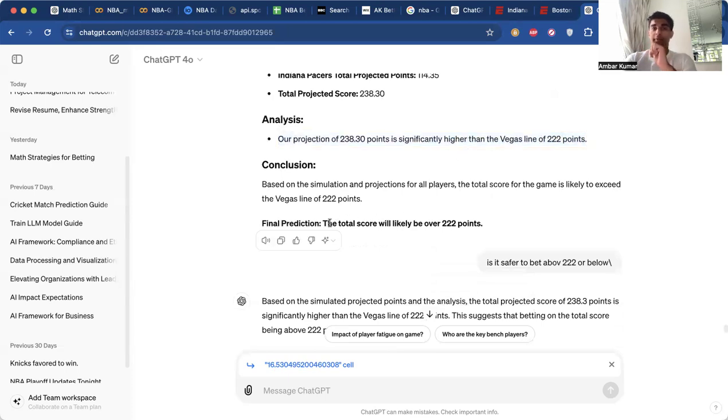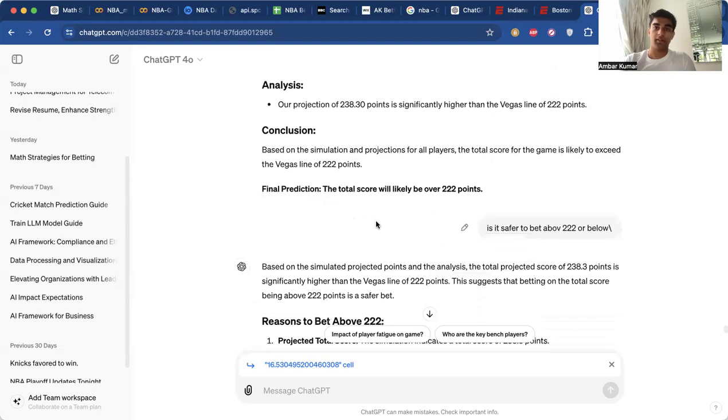And now that is our final pick for this video, that we're going to take the over 222 points using ChatGPT, using Python, running 200 iterations and simulating it for both teams, summing those values up and getting us to 238 points, which is a total score much higher than 222 points.